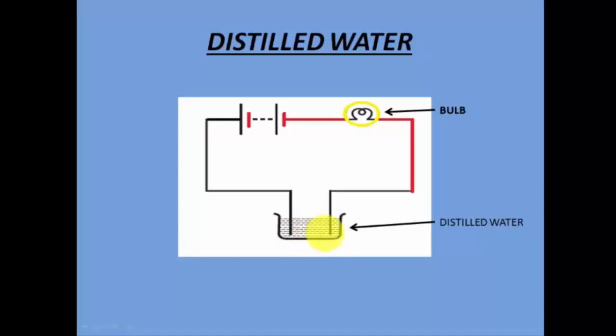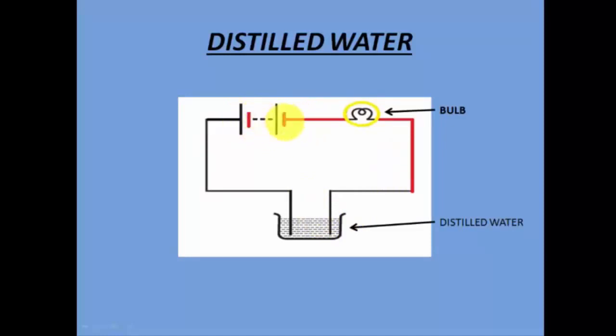There is no connection between these two ends, and at one end it is connected to a battery. The other end is again connected to the battery through this bulb. So why have we connected this bulb here? This is just to confirm whether there is any kind of electric current passing. So now, let's say we connect this battery and we close this circuit.